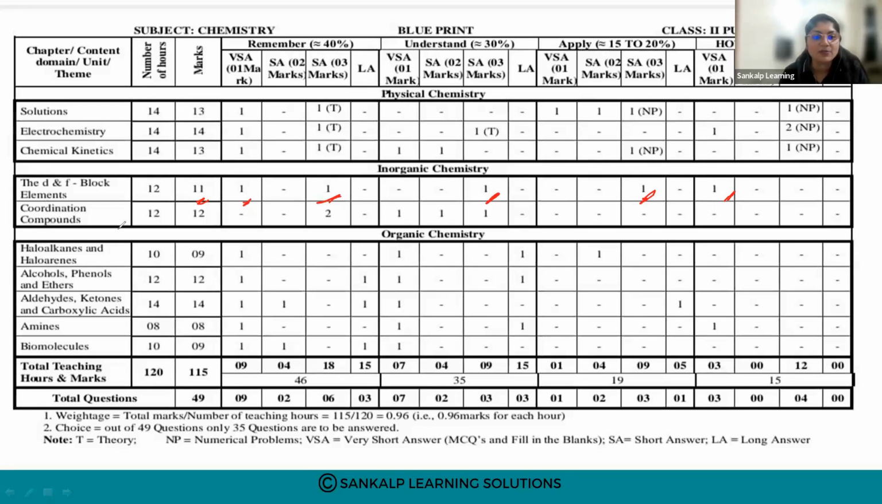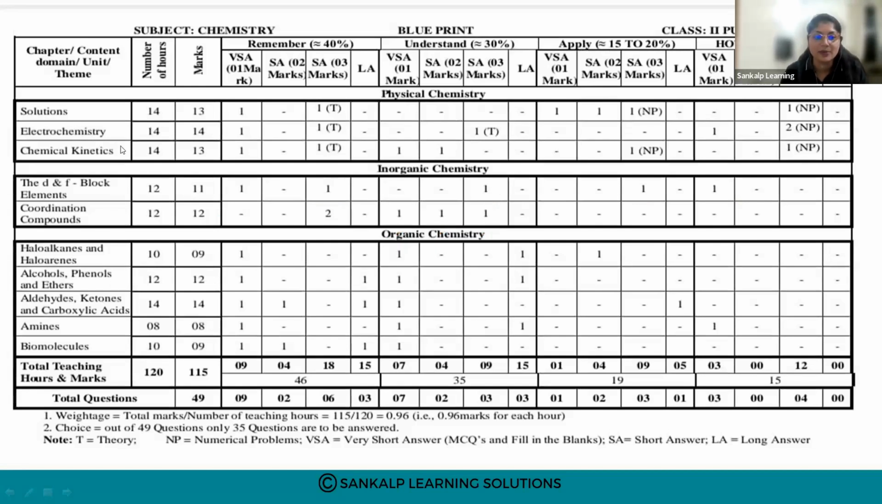Then coordination compounds, the number of marks allotted for this chapter is 12 marks. So 1 mark 1 question, then 2 marks 1 question, and 3 marks 3 questions. So this is the weightage from your coordination compounds. So these are the 2 chapters which come under inorganic chemistry.